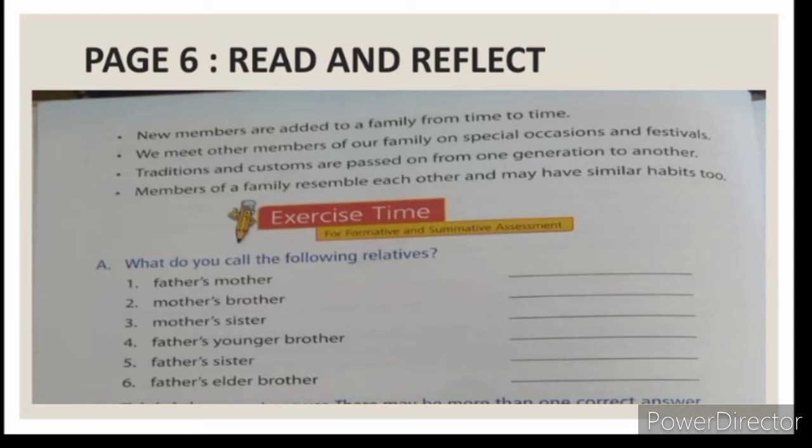Children, you all know that some family members live with us and some do not live with us. So we meet them often on special occasions and festivals. Occasions means like birthday parties, anniversaries, celebrations, picnics, etc.